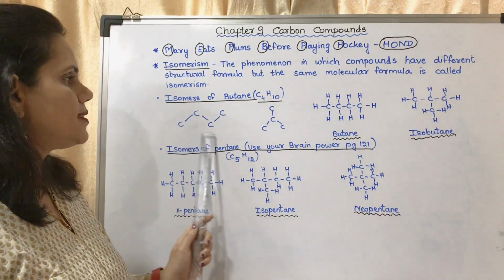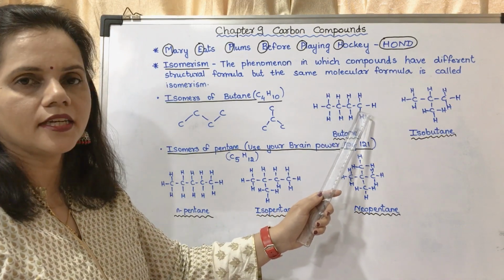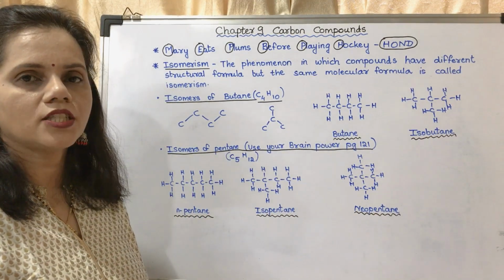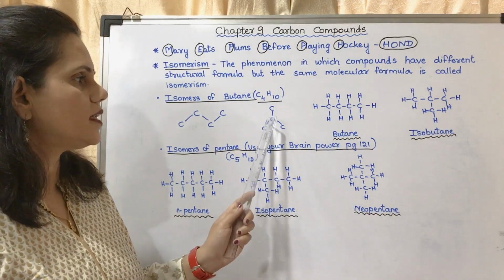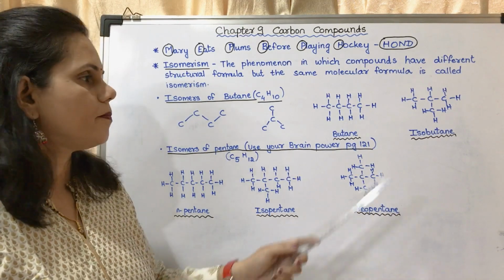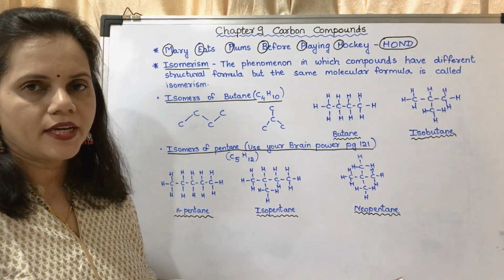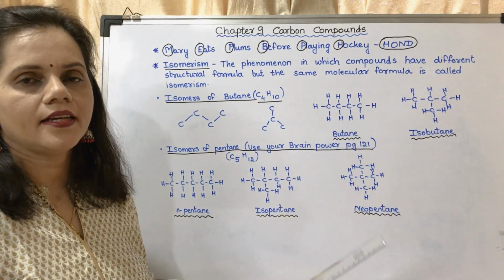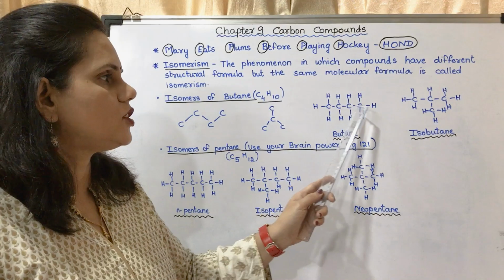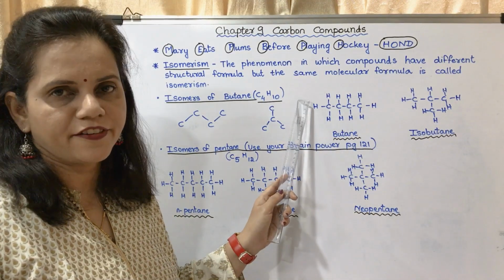Here I have shown this is a straight chain. It could be drawn straight also, just like I have drawn it here. It is a straight chain and this is a branched chain. That means one C is on a different position. So this is normal butane, a straight chain where the carbon atoms are arranged in a straight chain and the hydrogen atoms are towards the periphery.